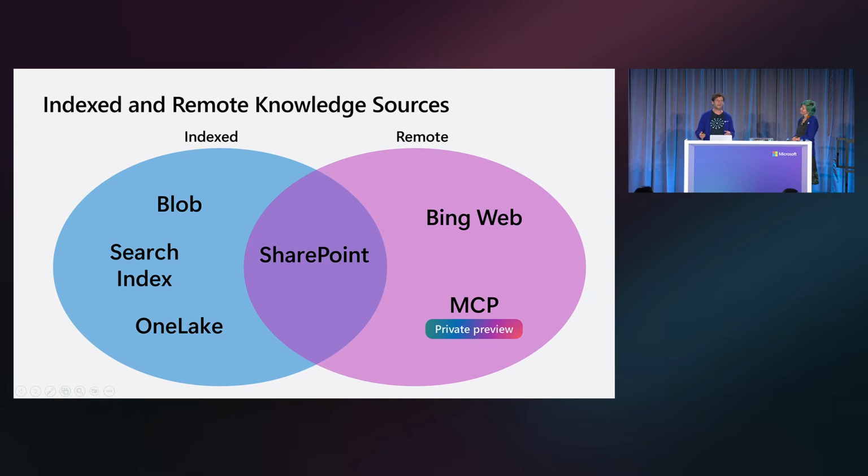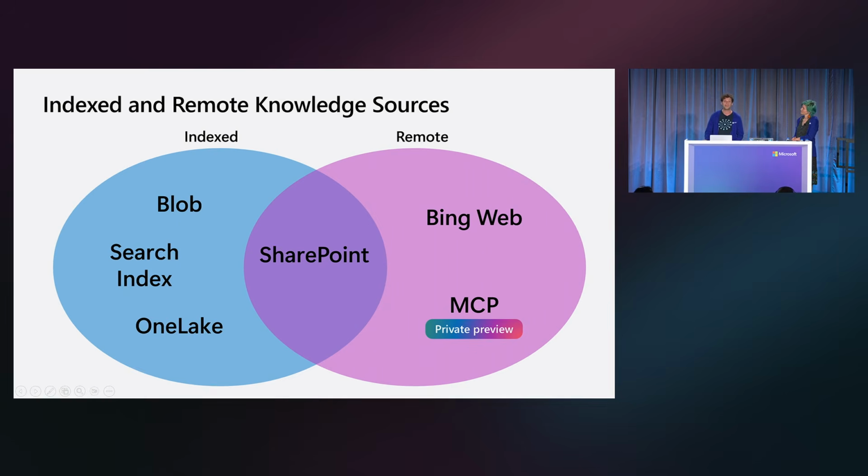So when we talk about knowledge sources, we have two main categories. Indexed knowledge sources represent data which is going to get copied out of some original data repository. Maybe you've landed a bunch of PDFs inside a blob container. Maybe you've got a OneLake lakehouse full of relevant files. We're going to take those files and copy them into an Azure AI Search index so we can perform hybrid search with re-ranking on them.